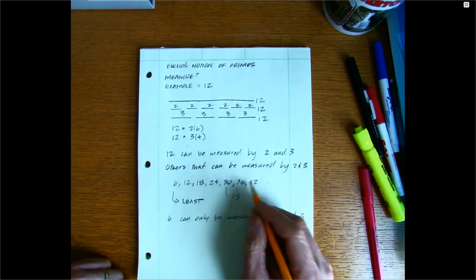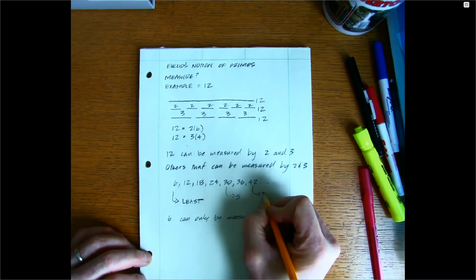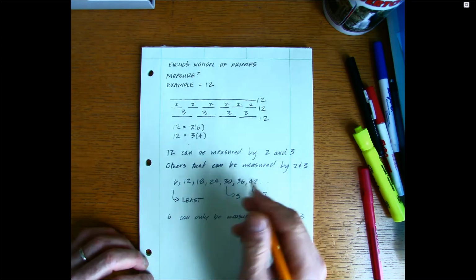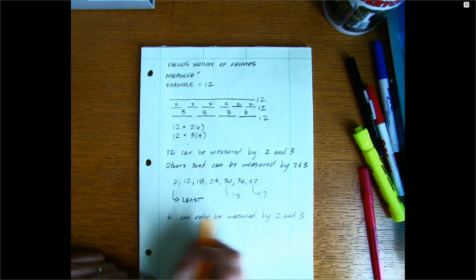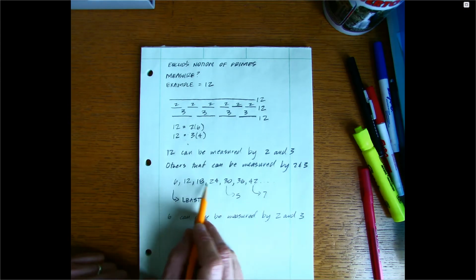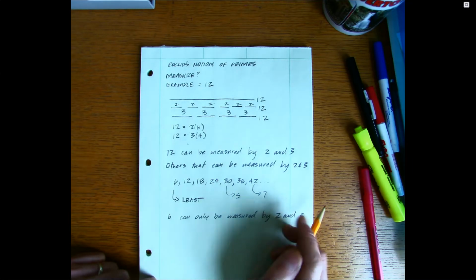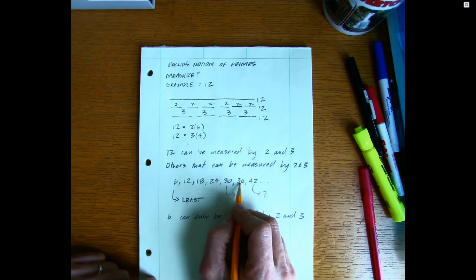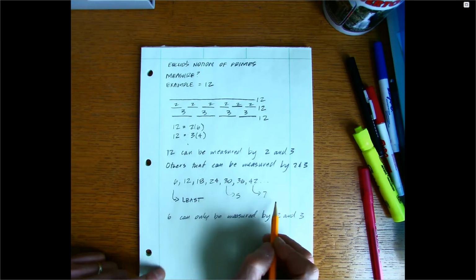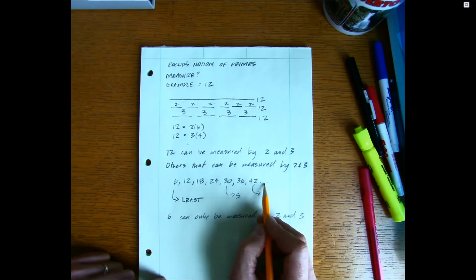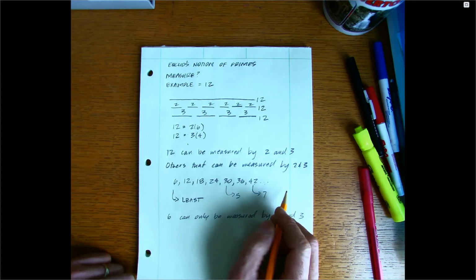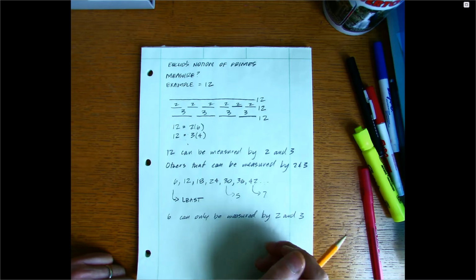36 is 2s and 3s. 42 is a number in the list that could be measured by 7, and so on. And really what you're seeing here is this is 6 times 1 times 2 times 3 times 4. So 5 is the first time where we get a non-2 or 3 factor. Times 6, that's a 2 and a 3. Times 7, so 7, right? 8 won't give us any new non-measurable by 2 and 3. 9 won't either, but 10 will. So the next one, 60, will also have a factor of 5.